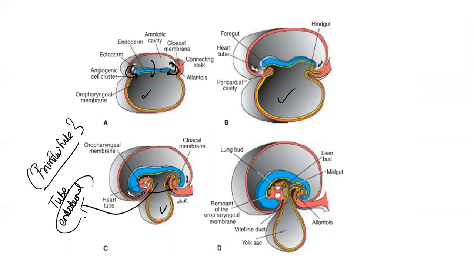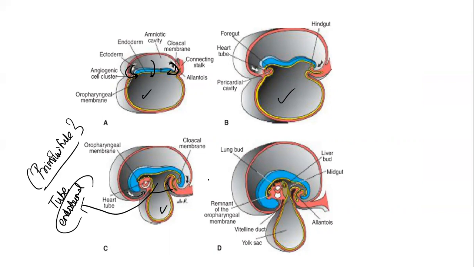How this endodermal cell gives rise to primitive tube? As you all know, as a result of folding, some part of the yolk sac, a layer of endodermal cells containing tube-like structure, is going to enter into the embryonic cavity or the amniotic cavity and forms a primitive tube. Right? And as I told you, continuously there is an approximation. Right? And what happens is, almost the yolk sac is not going to be connected to the amniotic cavity. Yes, can you make out? Yolk sac is not going to be connected to amniotic cavity at all, but there is one site where the connection is going to be there, a narrow tube that connects the gut and the yolk sac.